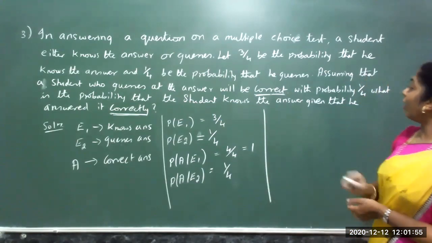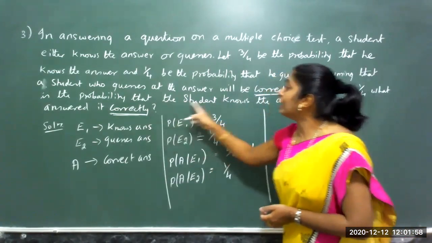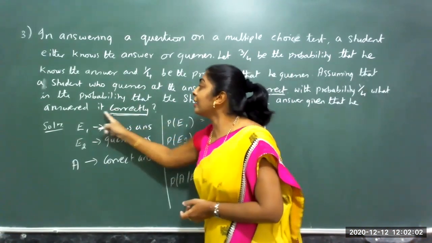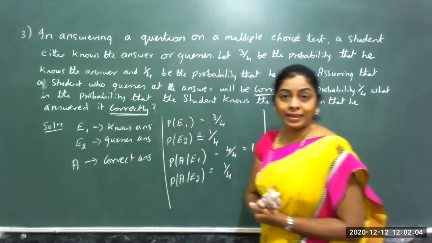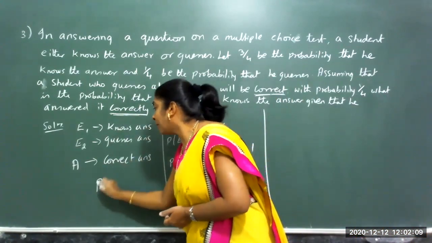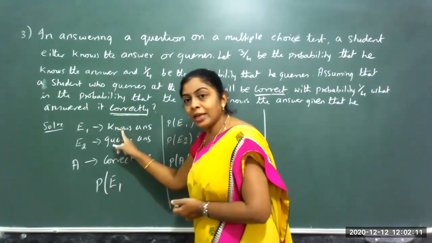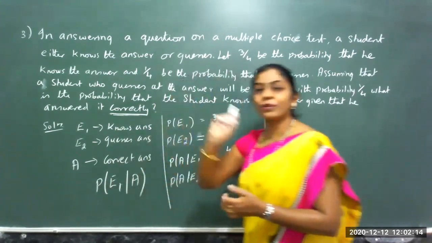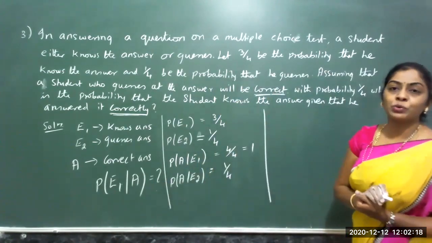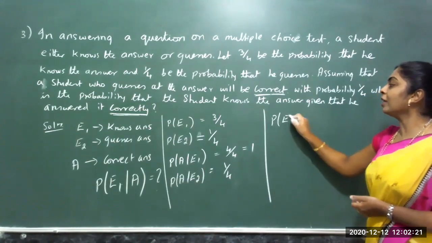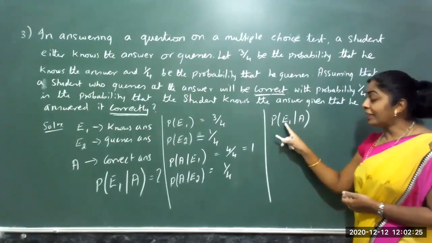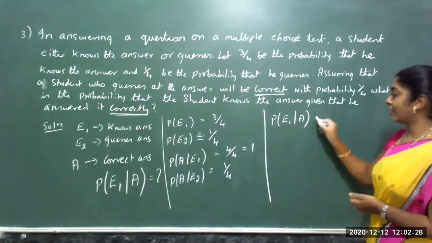Now, what is asked to find? What is the probability that the student knows the answer given that the answer is correct? Knows the answer is event 1 and it is given correctly, which means you are finding, knowing the answer, what are the chances of giving the correct answer. That is, you will find using Bayes' theorem the probability of event E1 when event A has occurred.